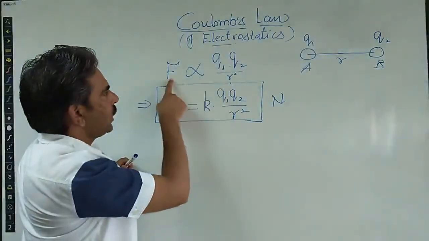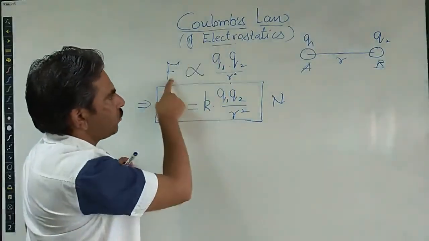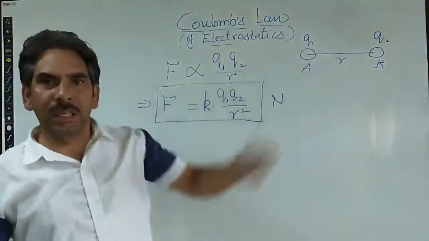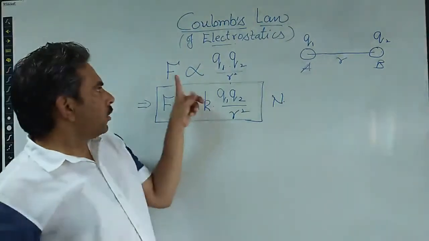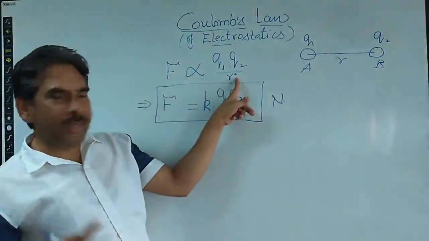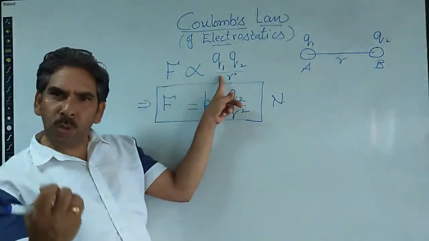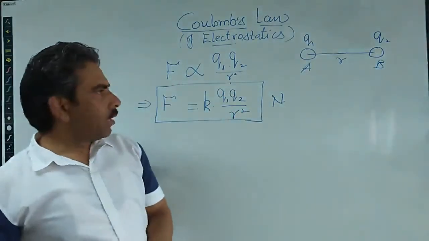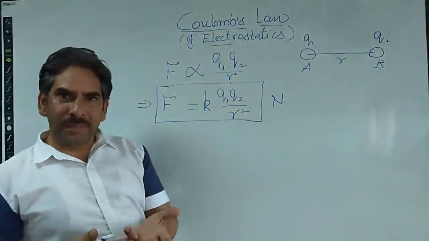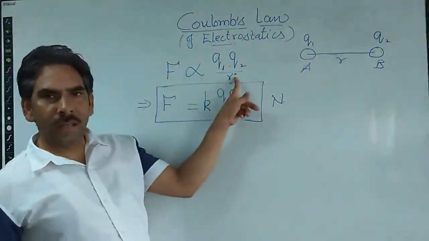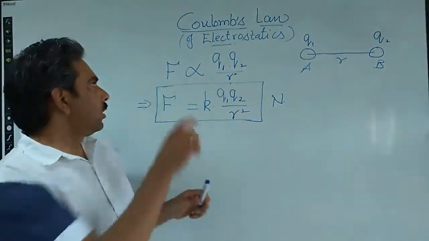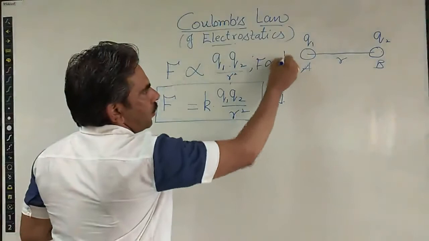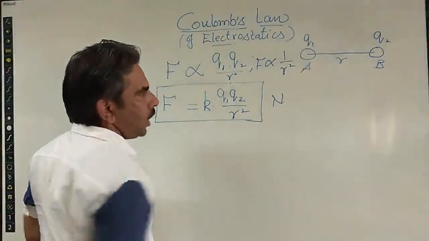According to Coulomb's law, the electrostatic force is also inversely proportional to the square of the distance between the charges. This force varies inversely, meaning it becomes weak as the distance between the charges is increased, and it decreases by a factor of the square. Separately we can write it as F varies as 1 upon r square.